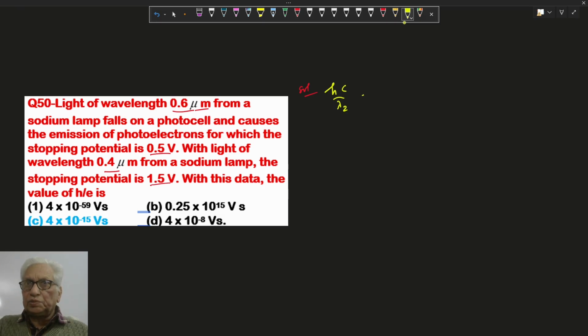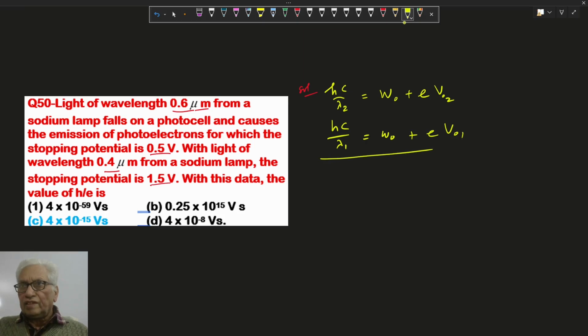Here, for lambda 2: work function plus eV naught 2, and for wavelength 1 likewise. There is no change in the work function, so if we subtract, it will cancel out. hc times (1 upon lambda 2 minus 1 upon lambda 1) equals e times (V naught 2 minus V naught 1). You have to find h upon e.